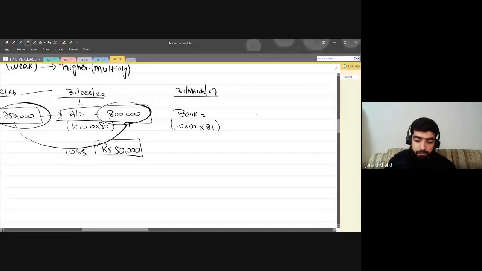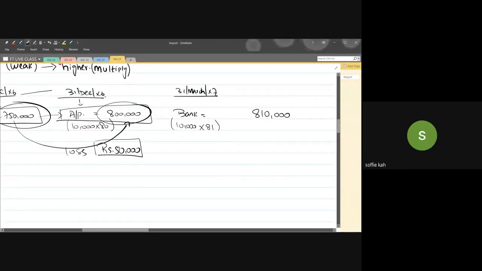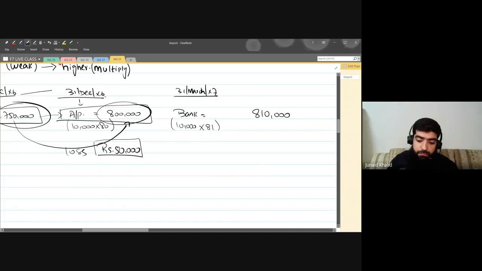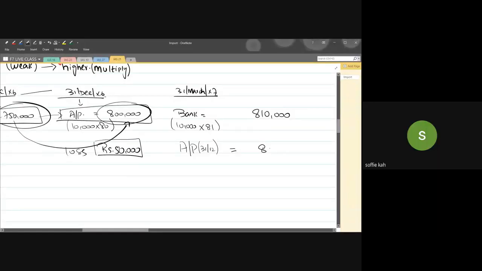So how much amount am I going to pay? That is 810,000. But have you realized that the liability which I recognized at the end of the reporting date was how much? 800,000.